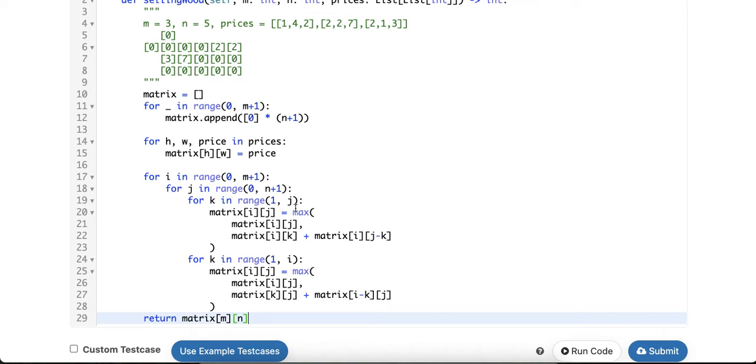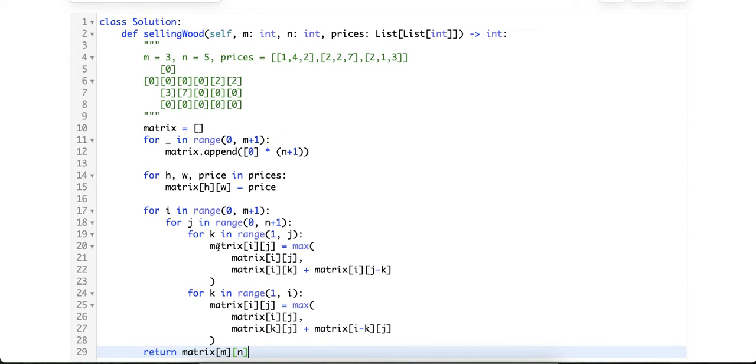One thing here, if you notice, we don't really need to go from 1 to j or 1 to I, but we only need to go halfway into it because it's just a repeat, right? 1 plus 4 is the same with 4 plus 1. That's why here we can save some work by dividing it by 2.